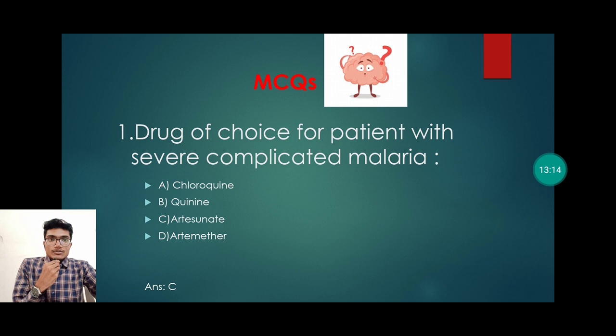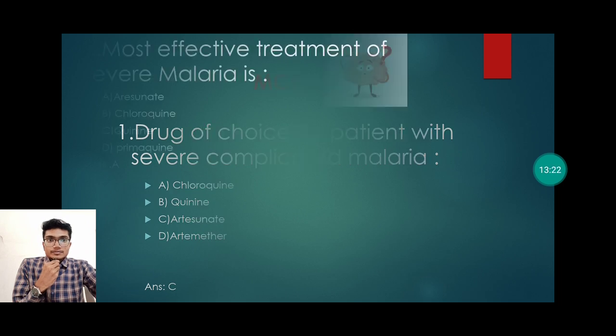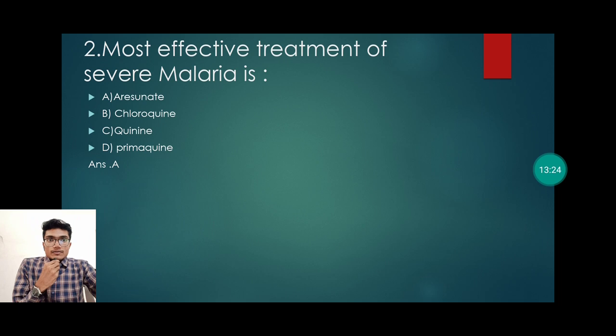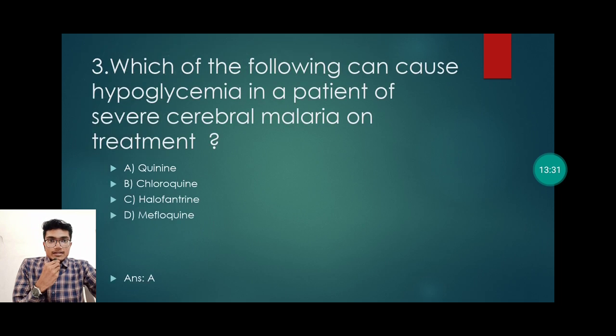Now let's see a few MCQs on this topic. The drug of choice for a patient with severe complicated malaria is option C, artesunate. The most effective treatment for severe malaria is option A, artesunate. Which of the following can cause hypoglycemia in a patient of severe cerebral malaria on treatment?